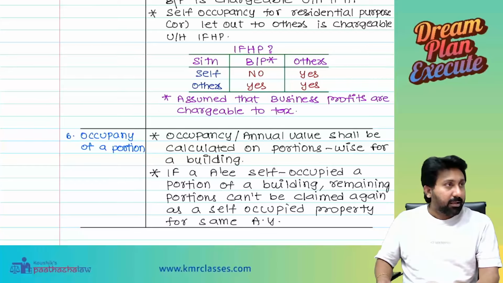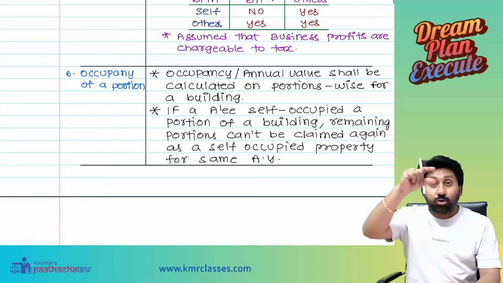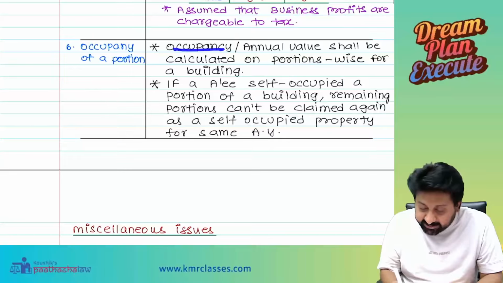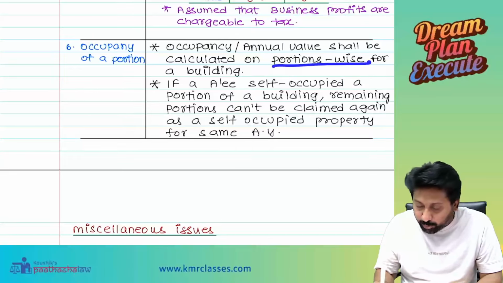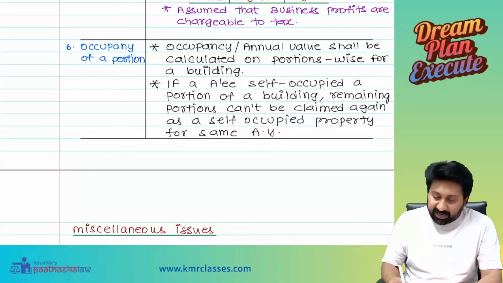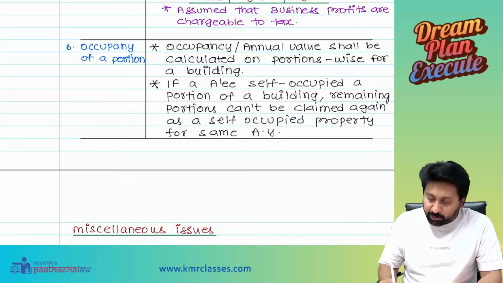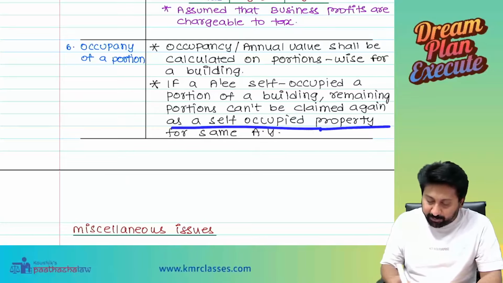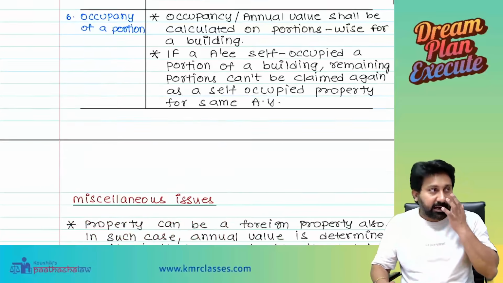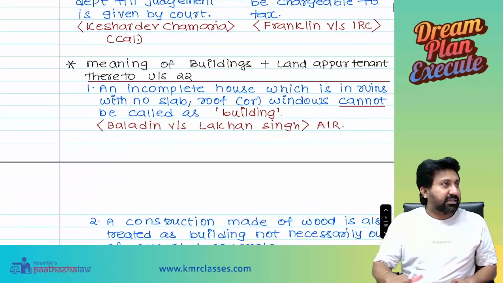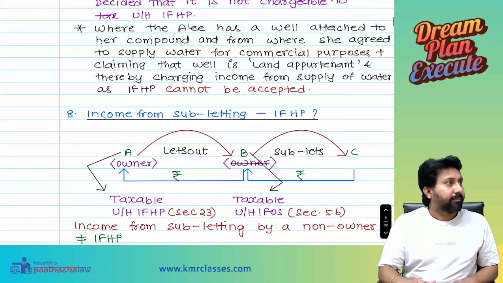Next. Just now I told you, unit wise you should see. Occupancy annual value shall be calculated portion wise for a building. If the assessee self-occupies a portion of a building, the remaining portions can't be claimed again as self-occupied property for the same assessment year. Case laws and other things I don't want to discuss now.